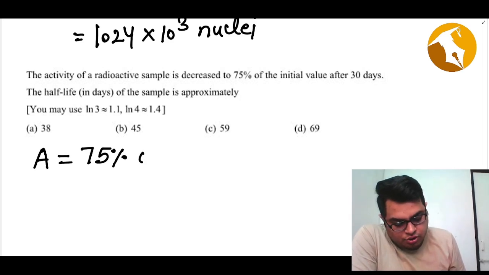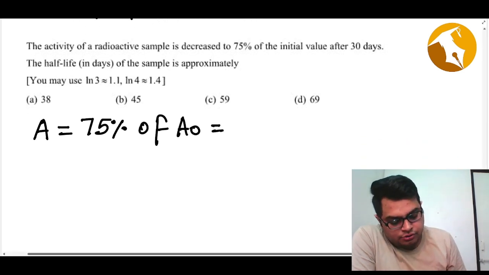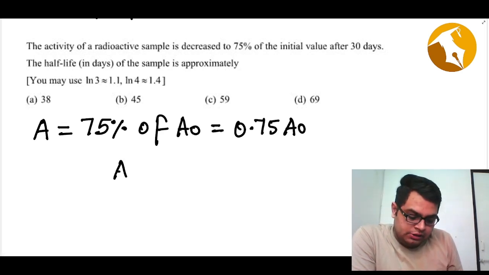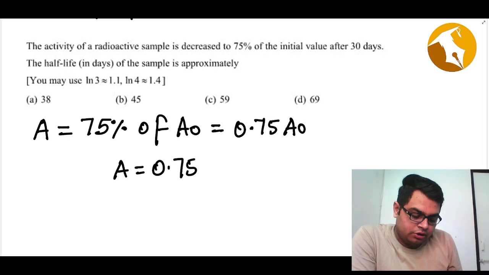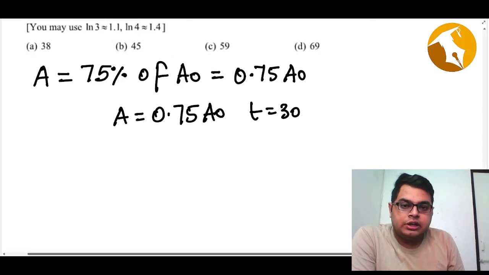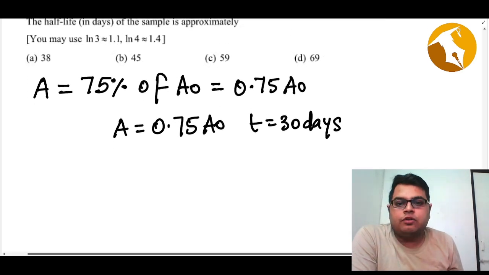So the activity at time t is 75% of the initial value. Whenever you have to resolve percentages, you have to divide by 100. So 75 divided by 100 gives 0.75 A naught. So my activity is equal to 0.75 A naught, and the time is given to me, which is basically 30 days. And now they are asking what is the half life of the sample.